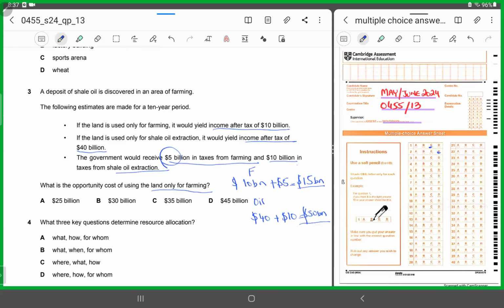So how much more the government would have been earning, or in totality how much more revenue would have been generated, would be found when you subtract 15 from 50, right? So what is this difference? This difference is the opportunity cost. This difference is the amount that the government would be foregoing if it opts for farming. So this means $35 billion. The difference comes out to be $35 billion.